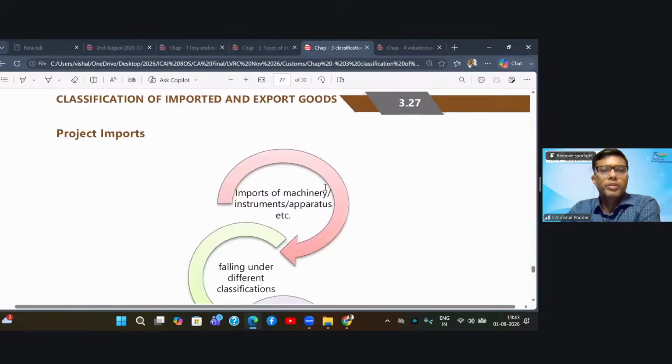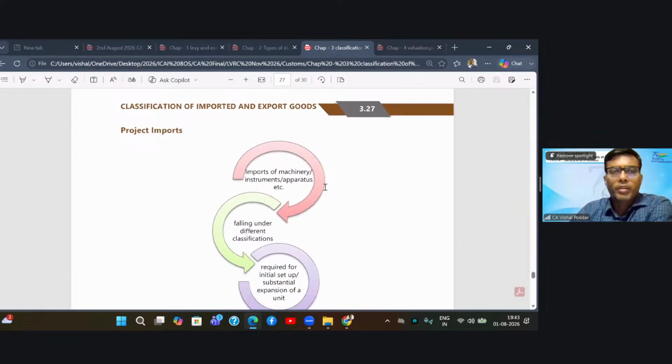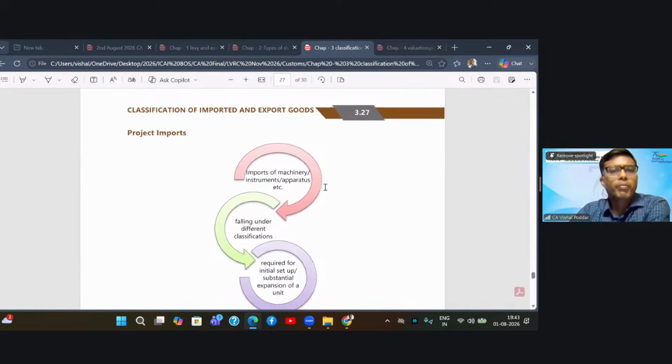That is rule 6. Then comes the next rule, for project imports. Now, what are project imports? Many times you are importing not one item but a multiple range of items, and they are imported for one specific purpose, a project.